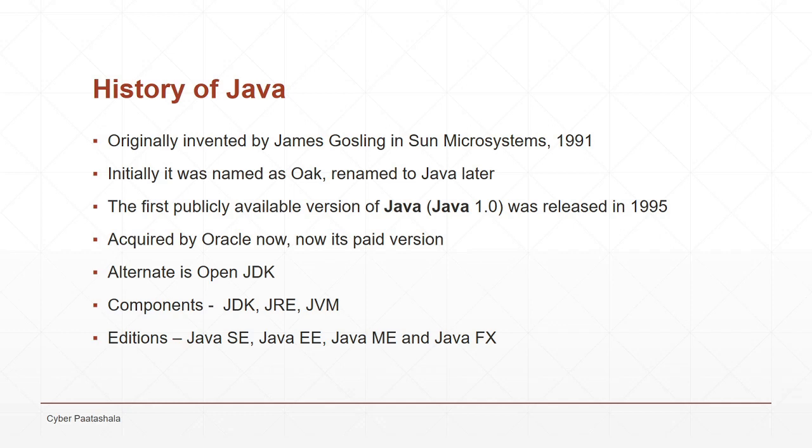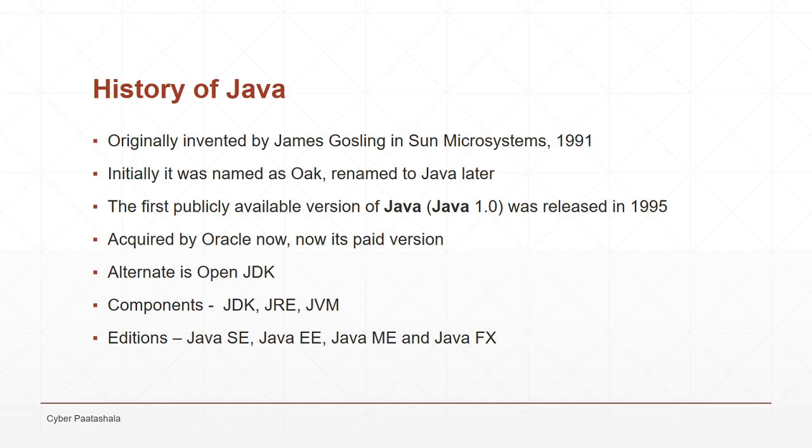Sun Microsystems was acquired by Oracle in 2010. Initially Java used to be free and open source, but now it is a paid version. So now what is an alternative to Oracle JDK? We now have OpenJDK, which is free software and open source. And let us see what are the different components that we have under Java. Under Java we have a JDK, a JRE and a JVM.